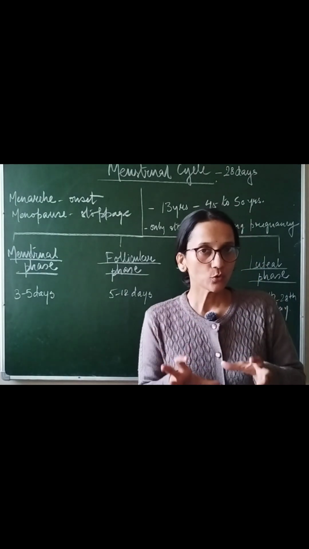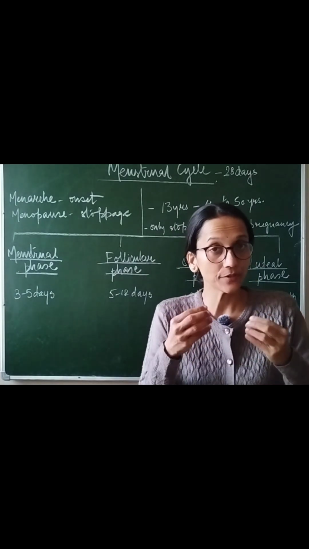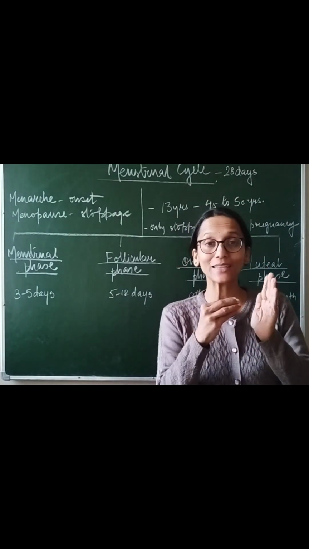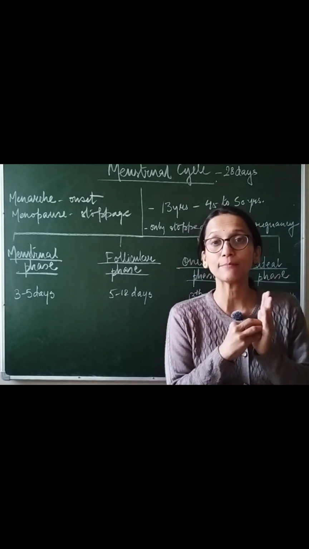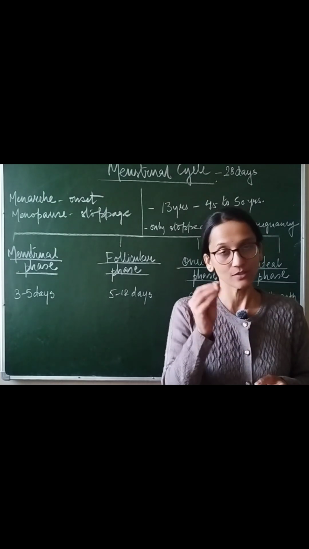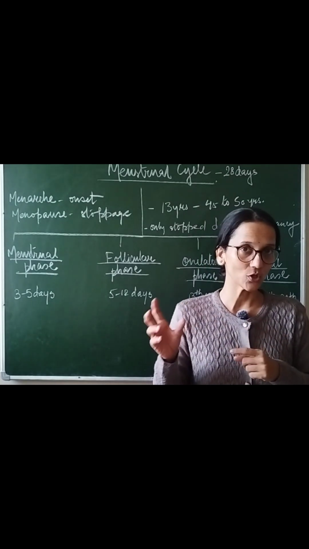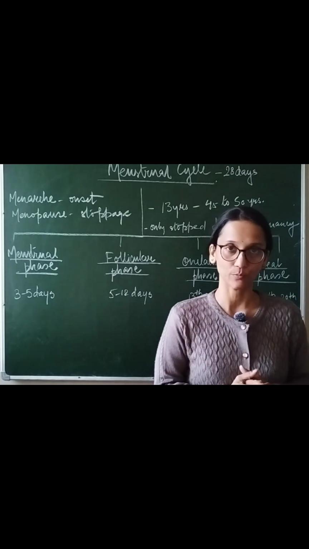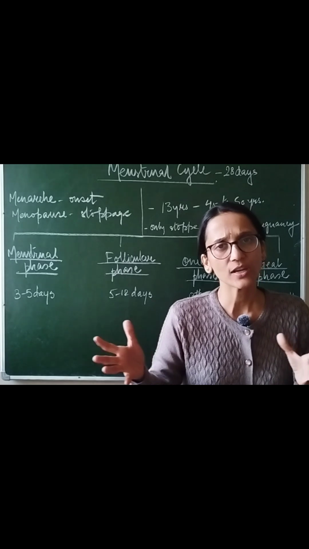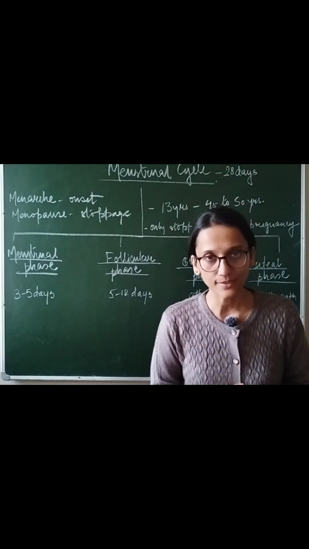Now in the fallopian tube, the egg is waiting for the sperm to come. If it comes, very well, the zygote will be formed, and the zygote will go and get implanted, meaning stick, to the wall of the uterus. So the site of implantation in a female body is the uterus, but the site of fertilization of sperm and ovum in the female body is the fallopian tube. If this happens, the uterus will remain as it is, and the child will grow in the uterus for the next 9 months.